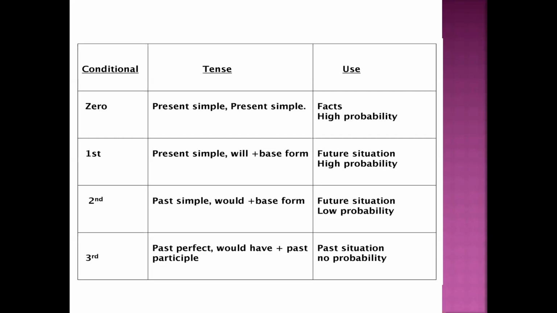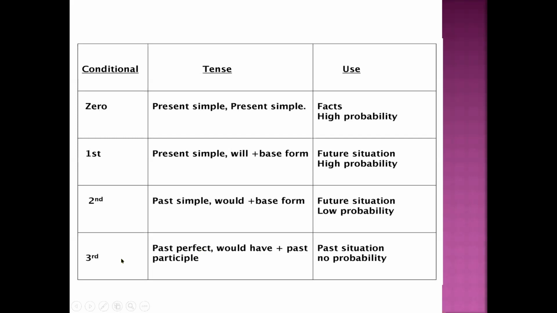Future situation, high probability. Second conditional: past simple, would plus base form. Future situation, low probability. Third conditional: past perfect, would have plus past participle. Past situation, no probability. Do you remind anything with this third conditional?